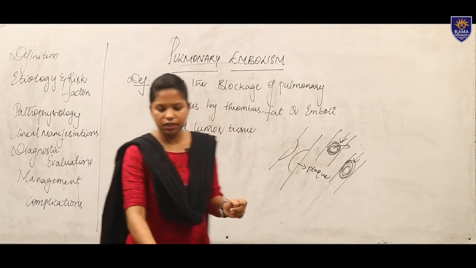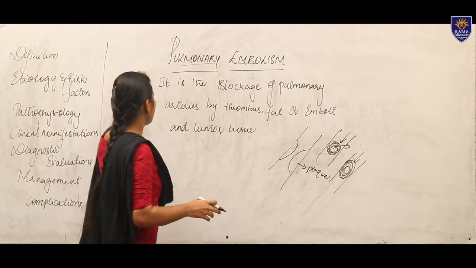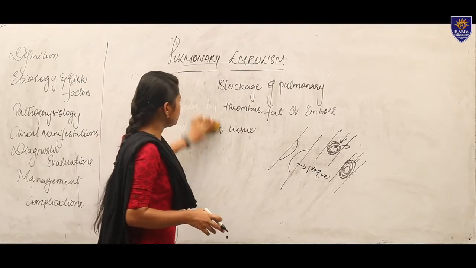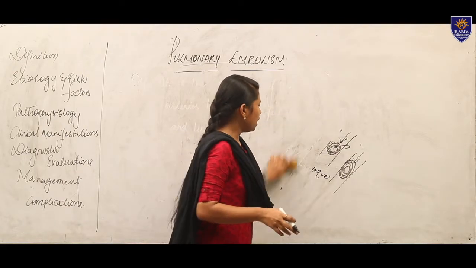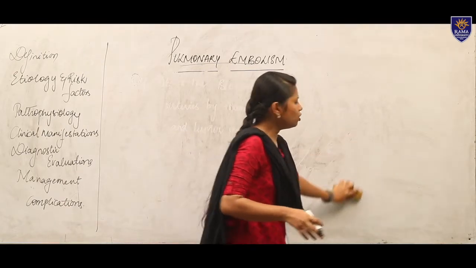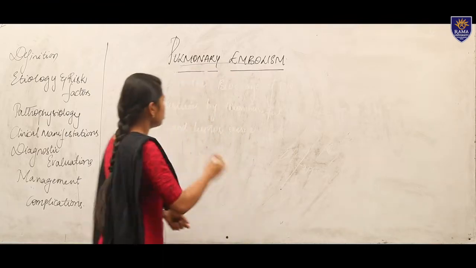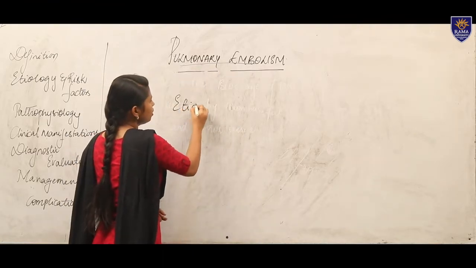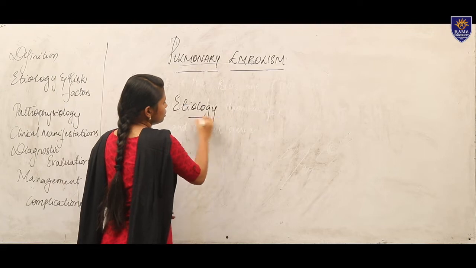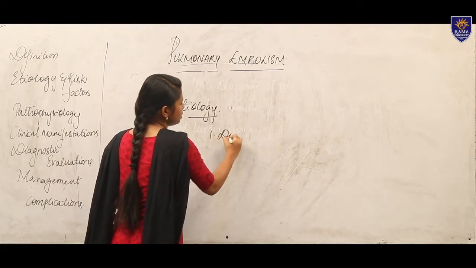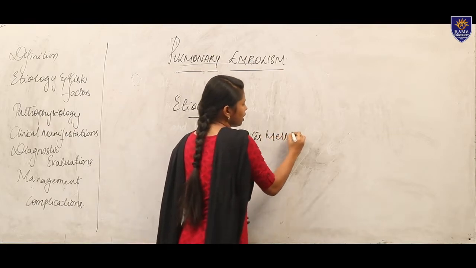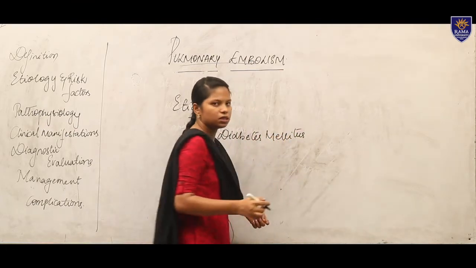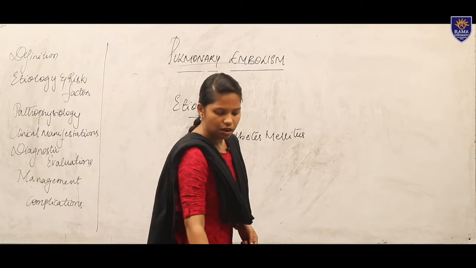Moving to our next topic, etiology and risk factors. So what can be the etiology here? Mainly the etiology can be diabetes mellitus and venostasis. First, in your etiology, we have diabetes mellitus. Diabetes mellitus may be a cause and also a risk factor for patients having this disease condition.